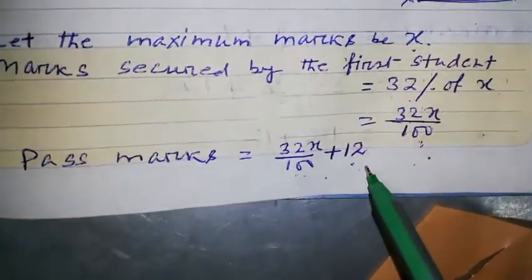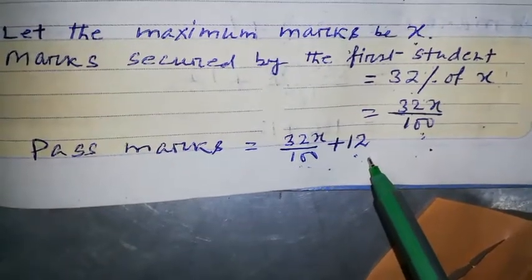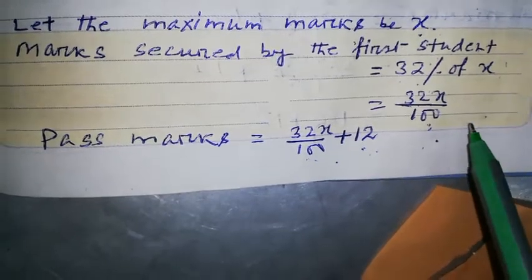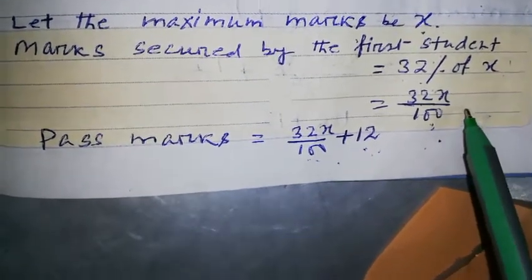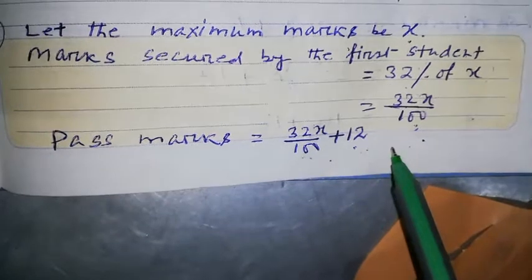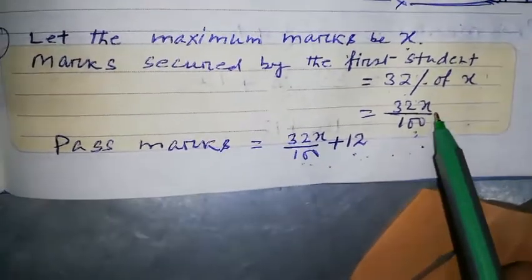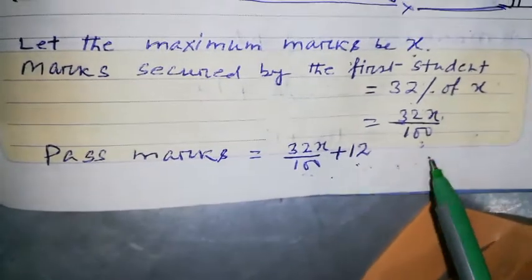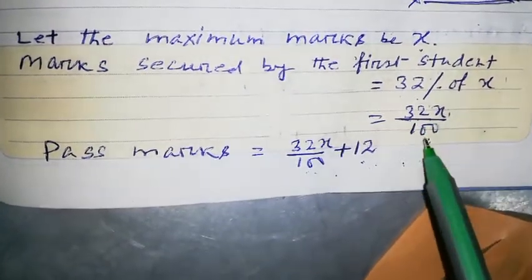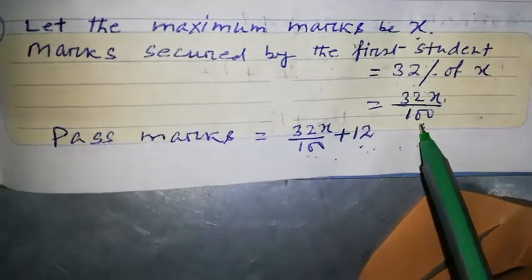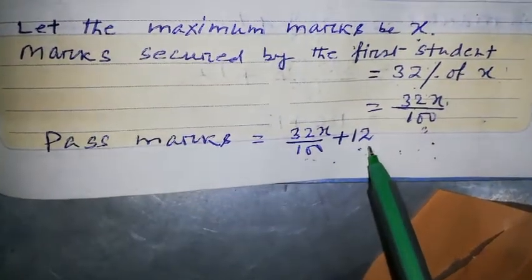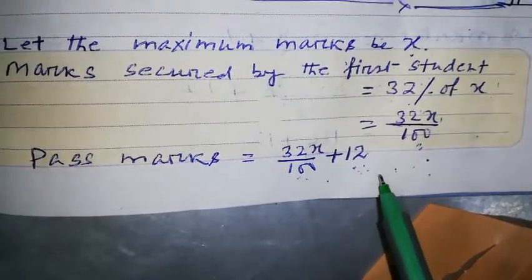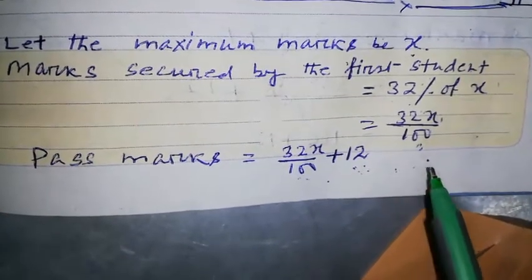Now what did the question say? The first student failed by 12 marks, or he got 12 marks less than the pass mark. So what will be the pass mark? Like I said, you got 32 and you got 8 marks less than the pass mark. So what is the pass mark? 32 plus 8. Here also, what you scored is 32X by 100 and it is 12 marks less than the pass mark. So if I add 12 to that, that will be the pass mark for the first candidate.